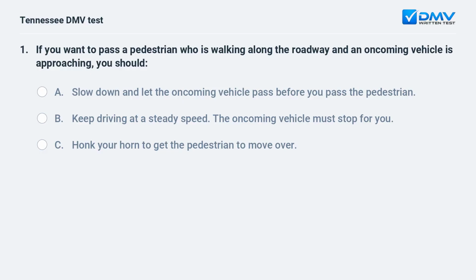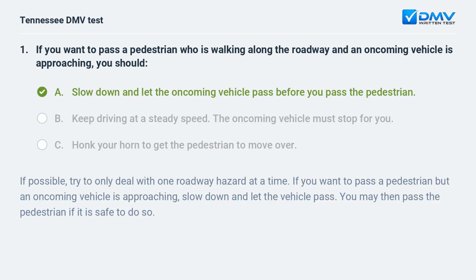If you want to pass a pedestrian who is walking along the roadway and an oncoming vehicle is approaching, you should: A. Slow down and let the oncoming vehicle pass before you pass the pedestrian. B. Keep driving at a steady speed. The oncoming vehicle must stop for you. C. Honk your horn to get the pedestrian to move over.